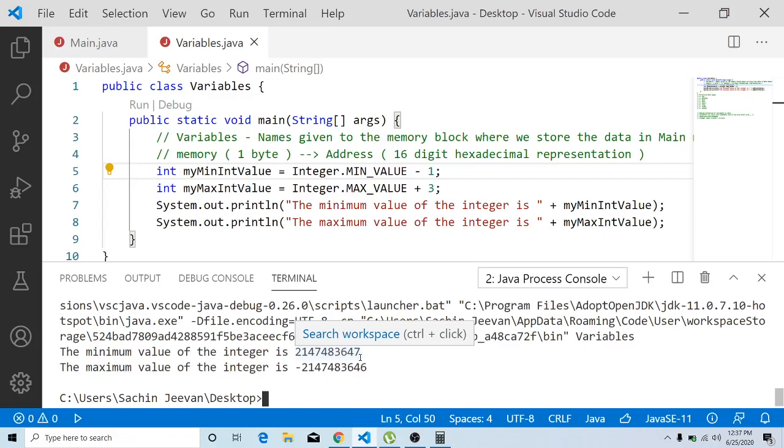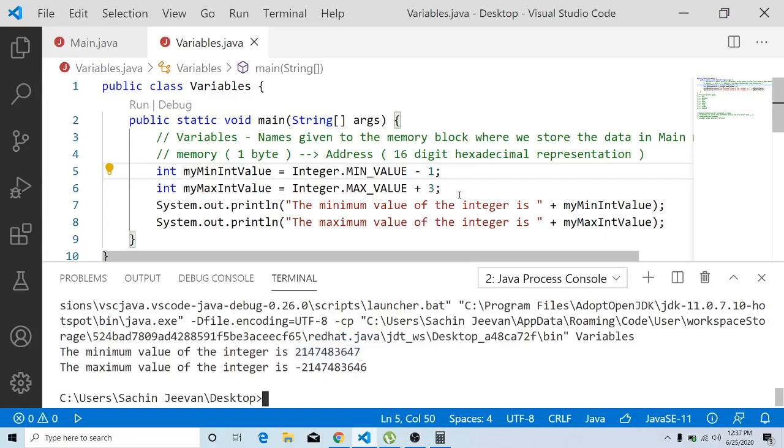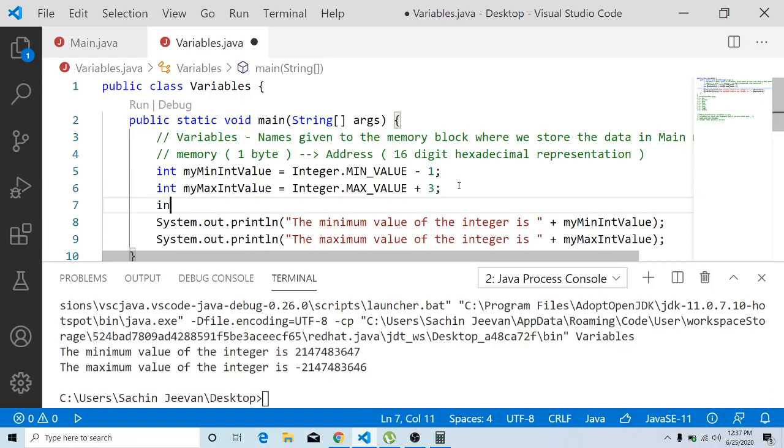Okay, fine. And there is one more extra feature here in integer actually. For example, let me have an integer variable called my test var, which is equal to, suppose I want to specify this value, 2147483647.